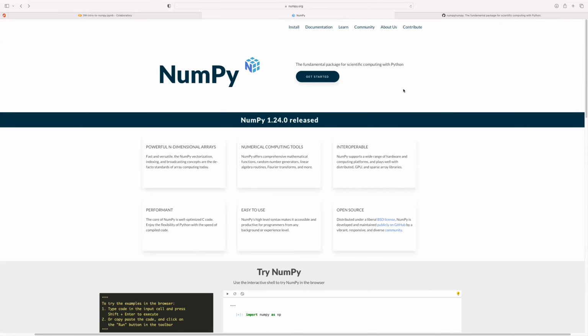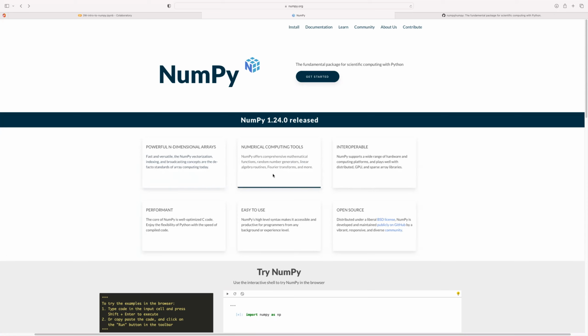Again, this is the go-to for some of the capabilities of NumPy. As you can see here, you can create n-dimensional arrays, and these n-dimensional arrays provide other functionalities. For example, you can perform NumPy vectorization, indexing, and broadcasting. It just provides a very fast and versatile way of manipulating those arrays.